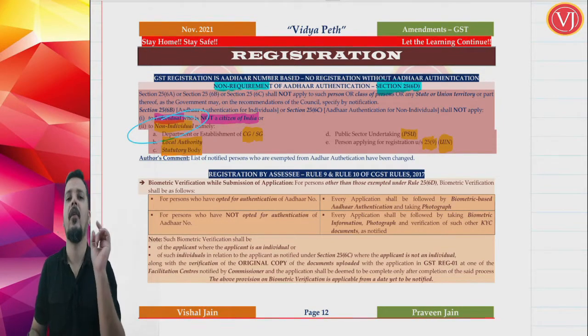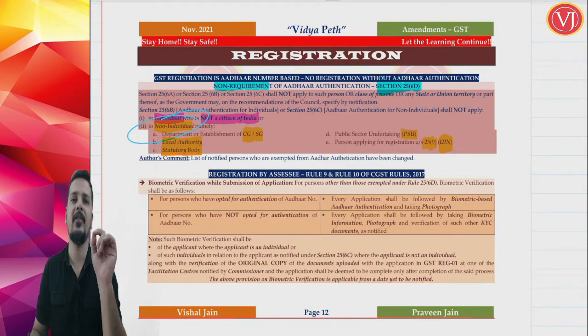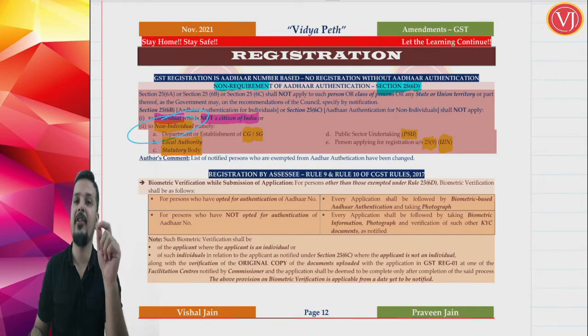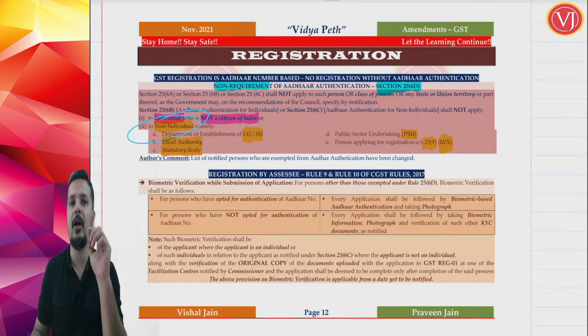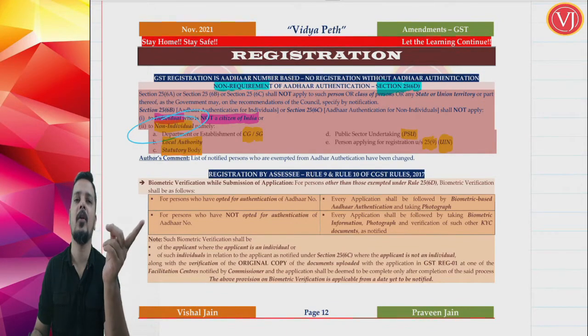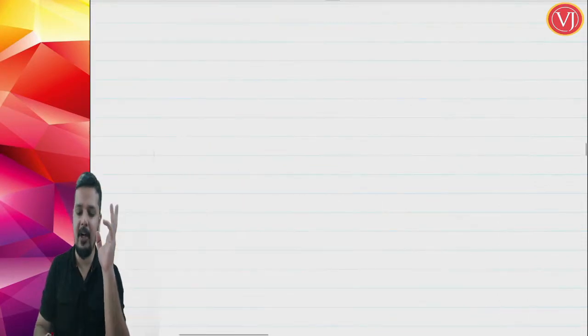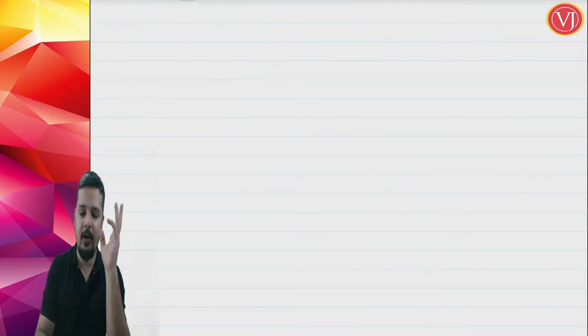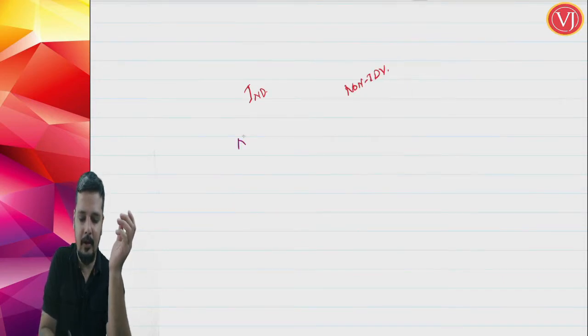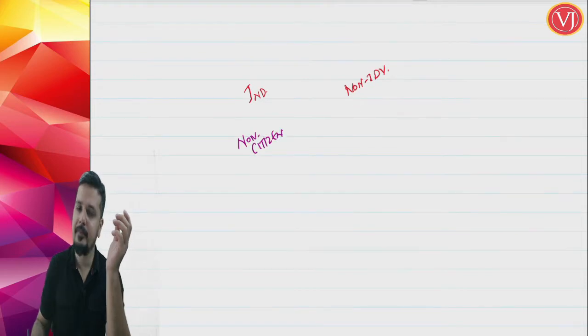So you can categorize this list into 2 parts. First, for individuals, if you are not a citizen of India, no need of Aadhaar authentication. This remains the same. The change is only with respect to non-individuals. In non-individuals, categorize that again into 2: government bodies, government undertakings, and UIN. So individuals, if you are talking about non-citizens, no need of Aadhaar authentication.